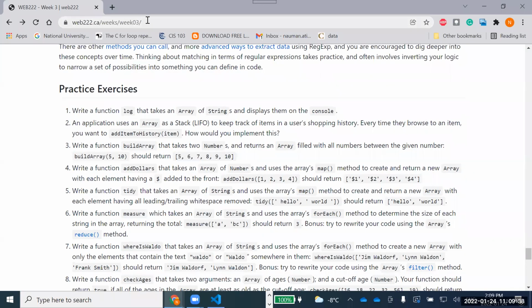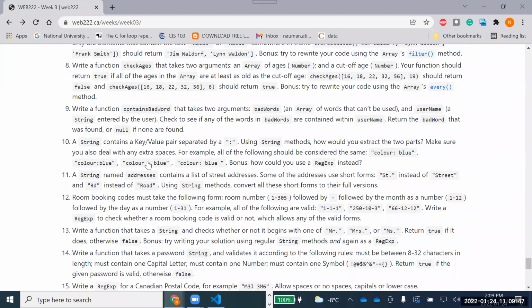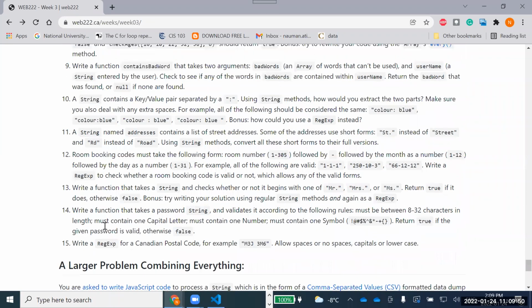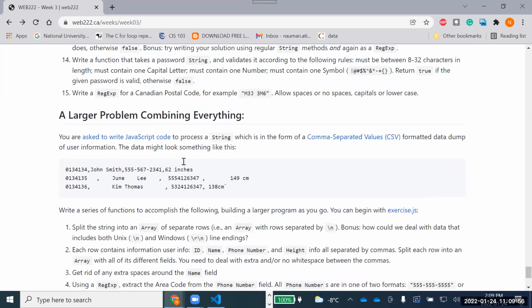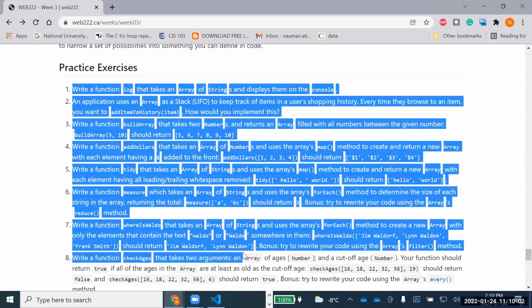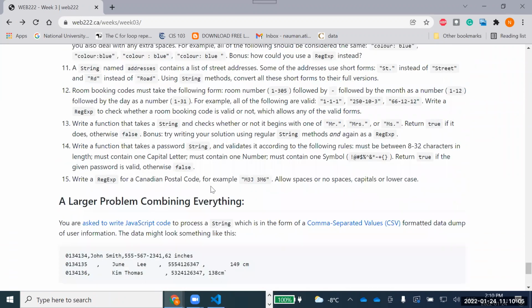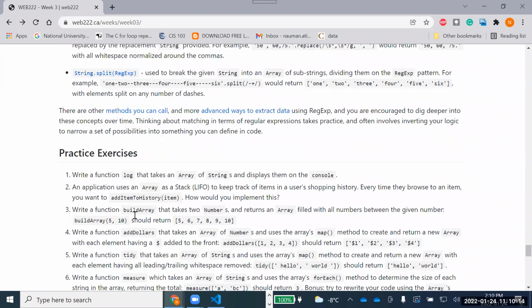Now the practice exercises come for this week 3, and this is another interesting one. It will contain the practice of strings, arrays, and regular expressions all. So these are the practice questions till this 15, and then there is a question given over here, the big question that has all these things combined together. If you are able to complete questions from this one till this 15, that will be interesting because this will be doing something like a postal code, so it has all those flavors. Definitely I would love to have some of you do that.